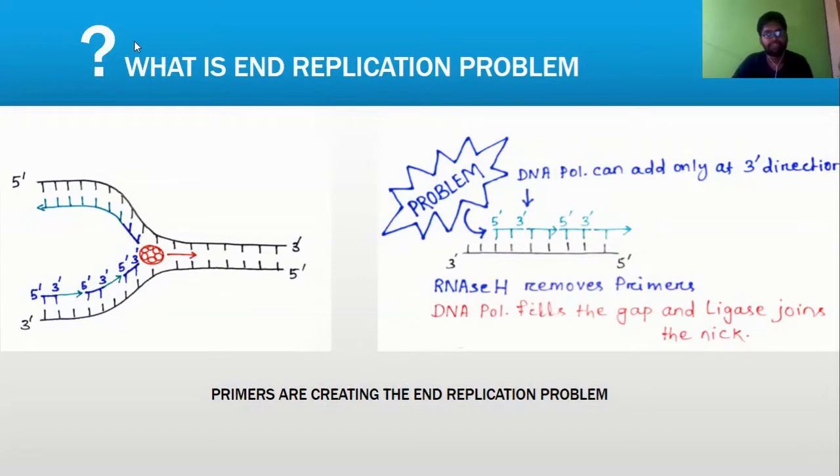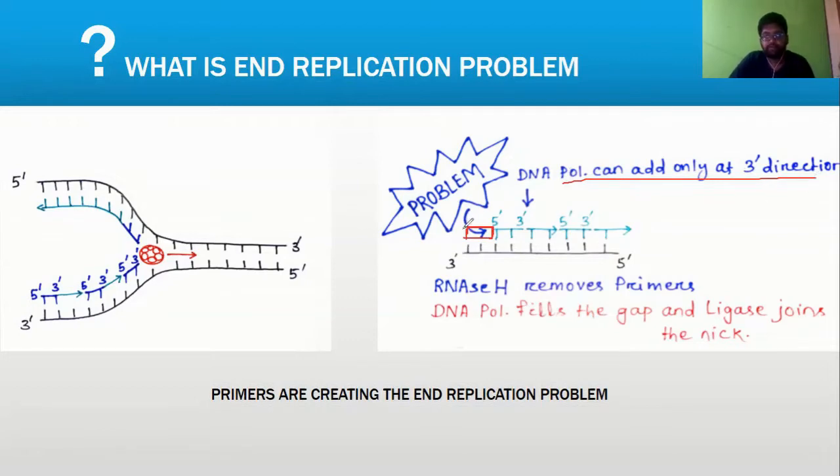So here is the picture. If you see, this is a gap, or this space is not replicated. Why? Because this portion had a primer. We know our DNA polymerase requires a 3' end for successful replication, for adding dNTPs.